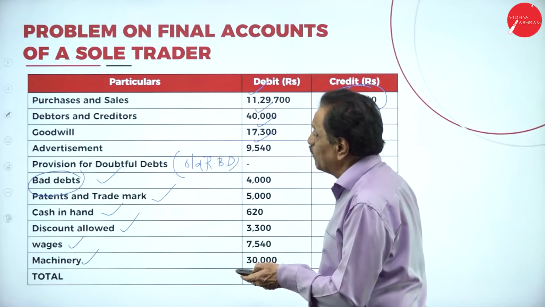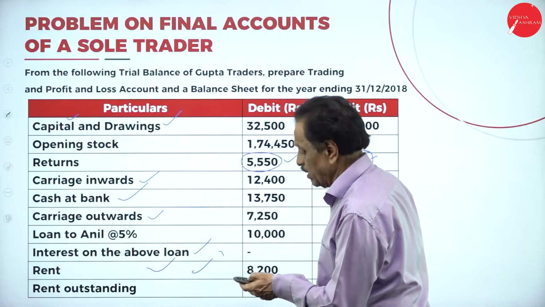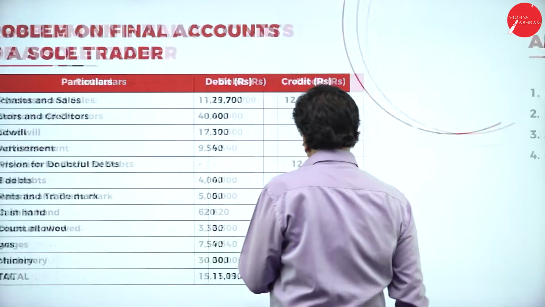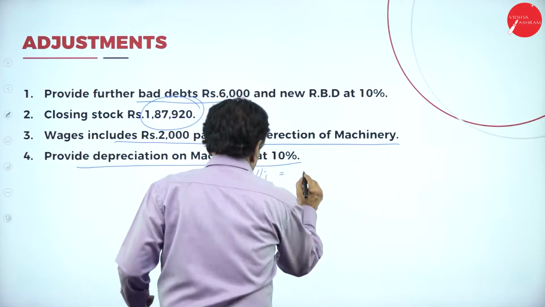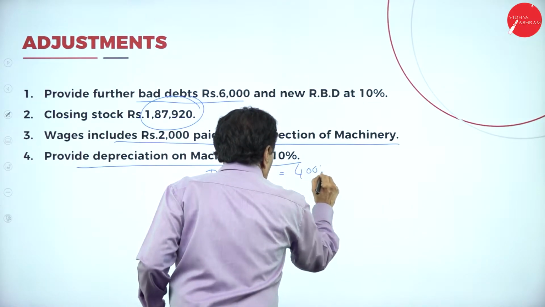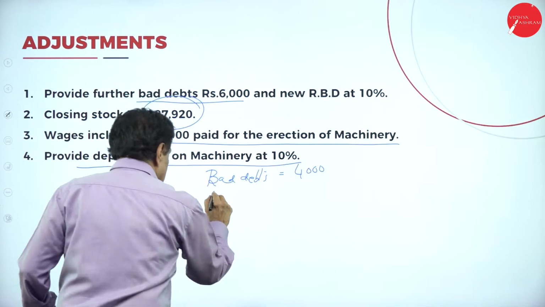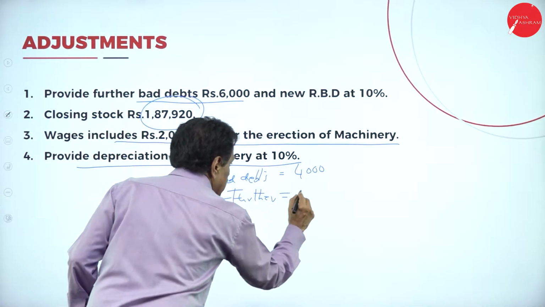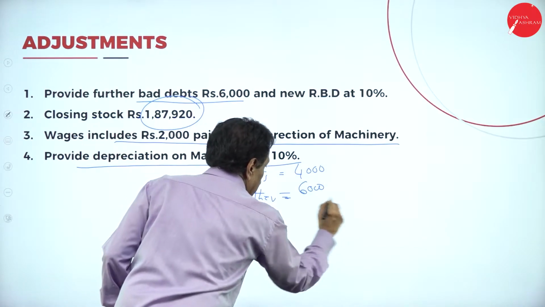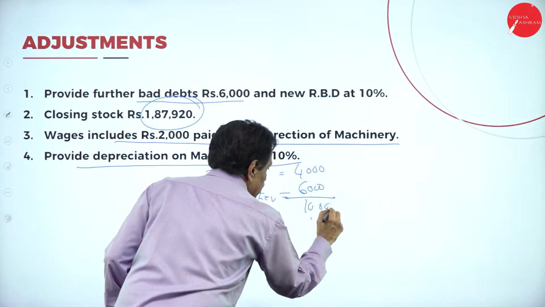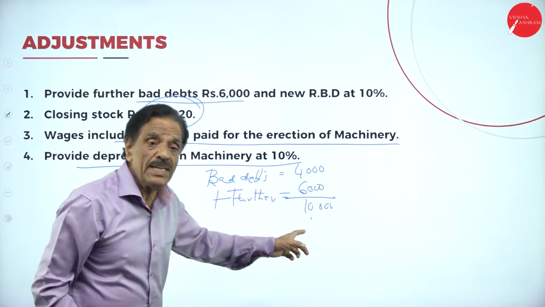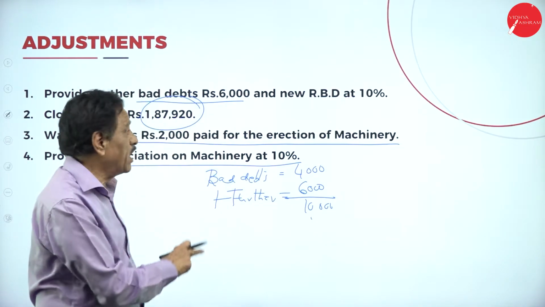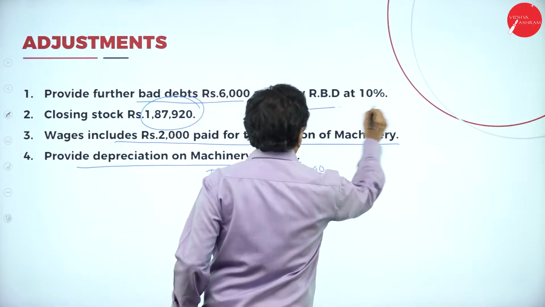You see how much bad debt is there? 4,000. How much further bad debt? 6,000. Plus further 6,000, it becomes 10,000. What's the whole bad debt? 4,000. How much further bad debt? 6,000. What's the total loss? 10,000. Then new RBD at 10%.